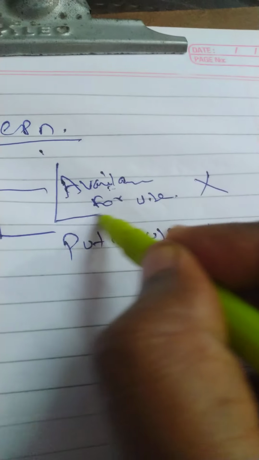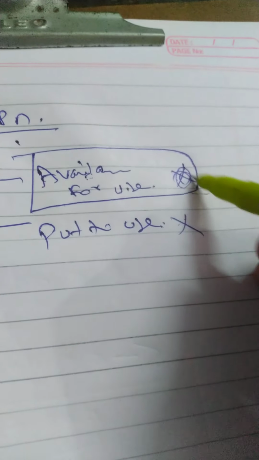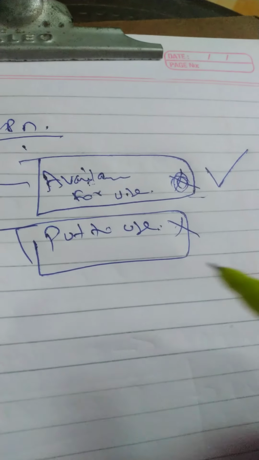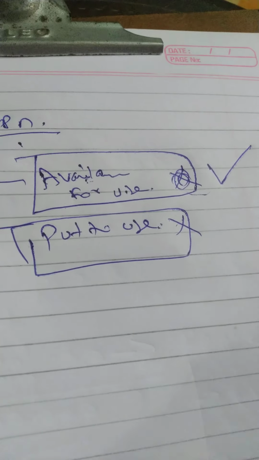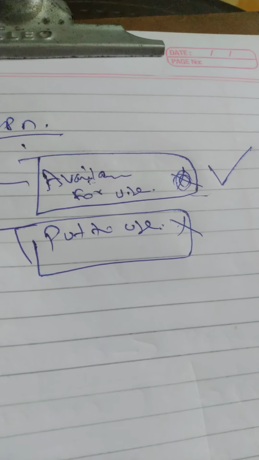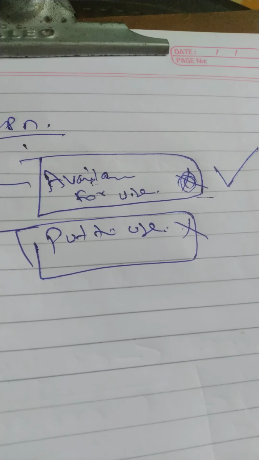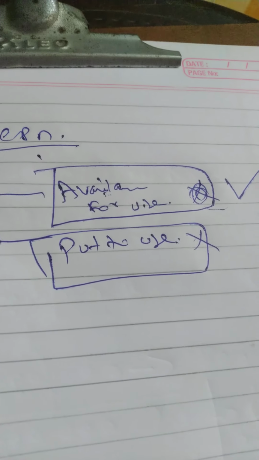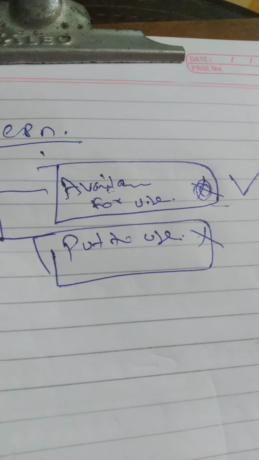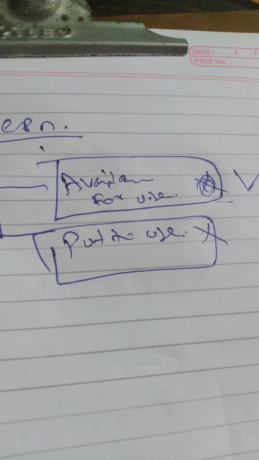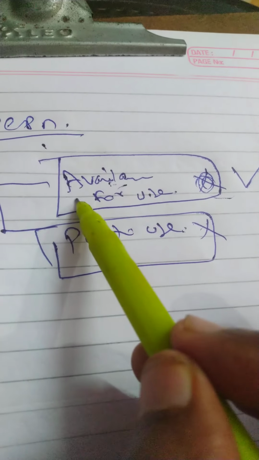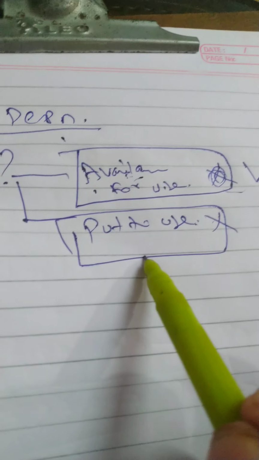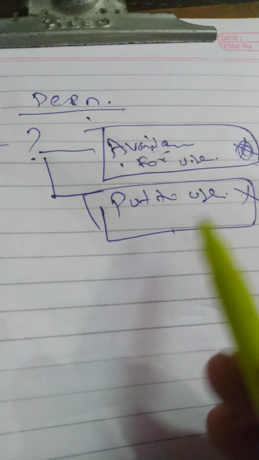When the asset is available for use, that time itself I have to provide depreciation. I should not wait until I put it to use. It is not that only if I use it I will claim depreciation. When the asset is available for use but you are not using it also, you have to provide depreciation. That is the logic of depreciation, because wear and tear is there. Whether you are using or not, the life and quality of the asset will get reduced automatically. So you have to always go by available for use for providing depreciation, not put to use. This is one point you have to keep in your mind.